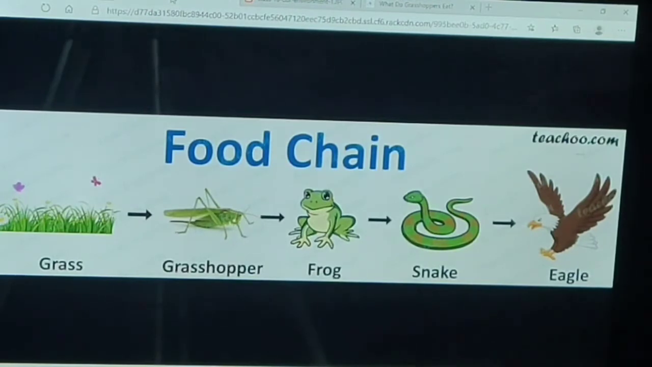Example of food chain. For example, grass, which is a producer, is eaten by grasshopper. Grasshopper is further eaten by frog. Frog is eaten by snake, and snake is eaten by eagle. So it forms a food chain.